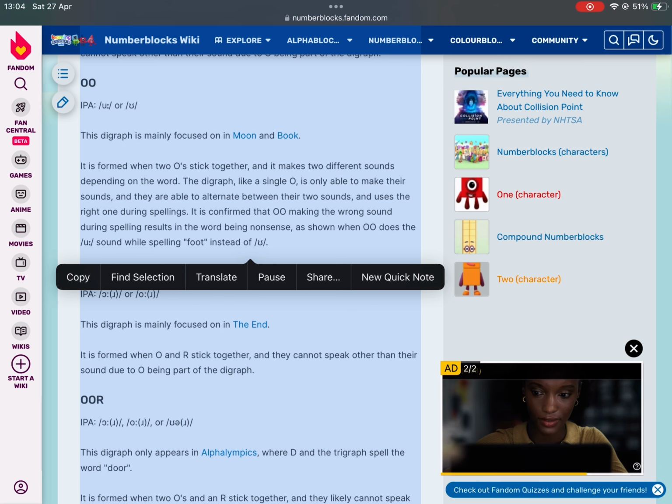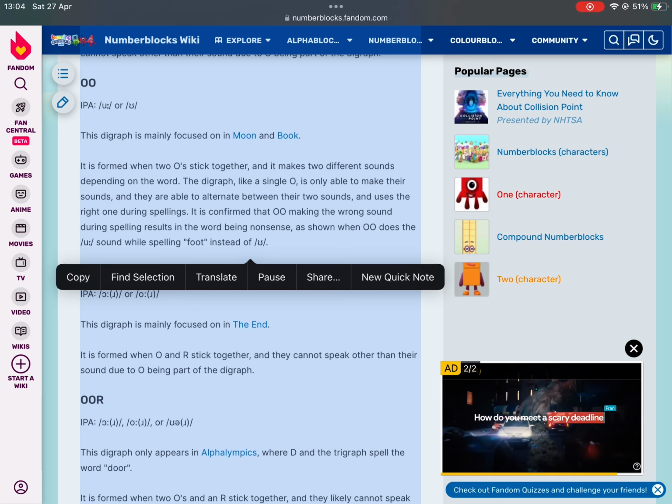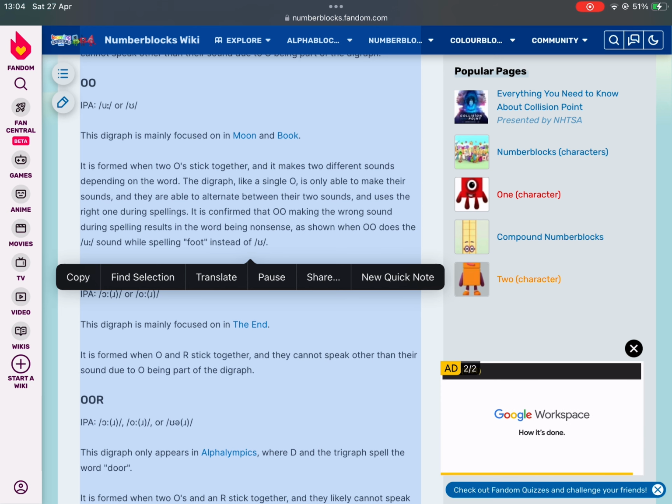It is confirmed that OO making the wrong sound during spelling results in the word being nonsense, as shown when OO does the U sound while spelling foot instead of the other sound, as in the word dart.